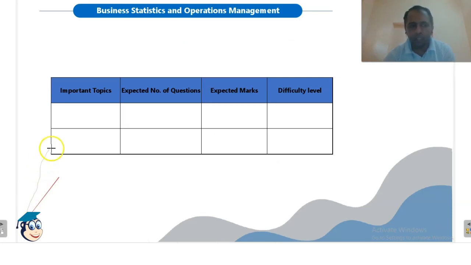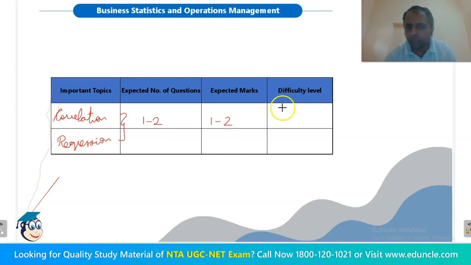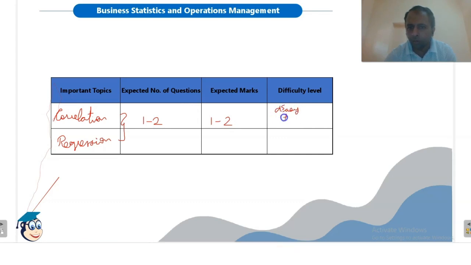In today's video, we will discuss two topics. First is correlation and second is regression. Including both these topics, you can expect 1 to 2 questions in your examination. The expected marks will be 1 to 2 and the difficulty level of the questions may range from easy questions to difficult questions. So we will start the topic.